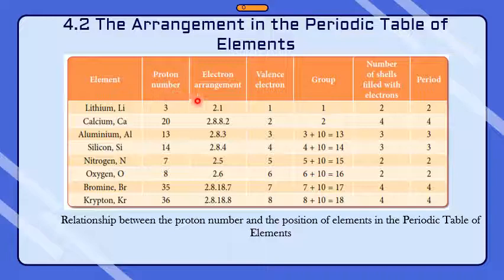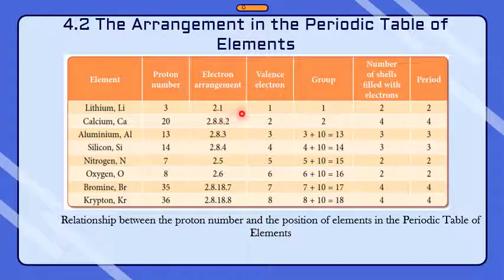So this is the example to find the group and period of elements. Look at the first example, which is lithium. The lithium proton number is 3, so the electron arrangement is 2.1, because the first shell consists of 2 electrons, and the remaining is 1 because 2 plus 1 is 3. I hope you still remember. So 1 is the valence electron. So the valence electron is 1, meaning the group is 1. And then the number of shells filled with electrons is 2, so the period is 2.